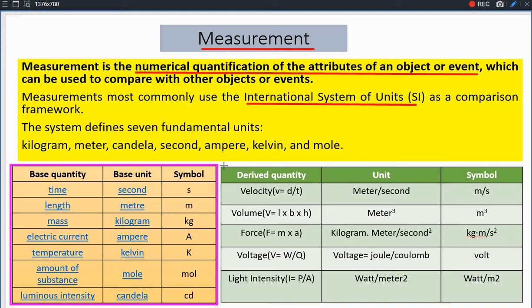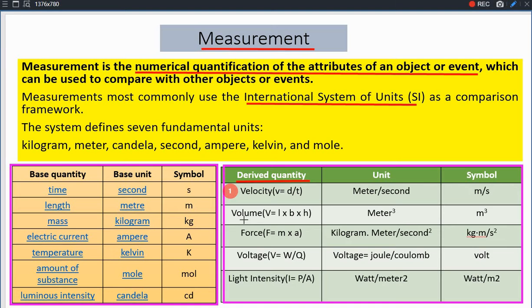which I have taken a few in the second table, this one. And in this table you are able to watch that these physical quantities are derived quantities. The very first I am taking here is velocity. This one is number one, velocity. You know very well the formula: velocity is equal to distance by time. And since distance is taken as a length, which is a fundamental quantity, and time is also a fundamental quantity, so the unit of velocity is meter per second, represented as m/s.